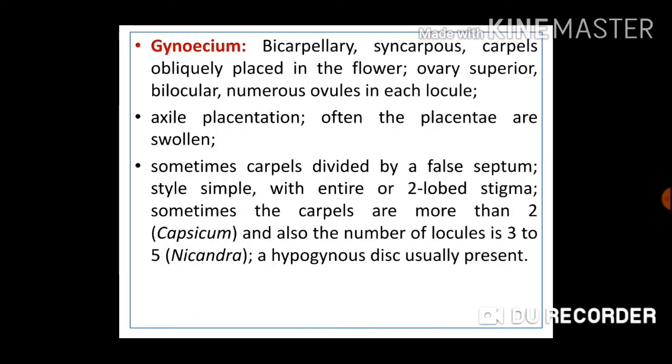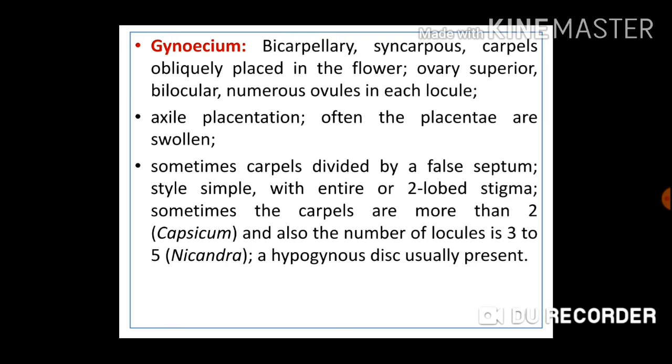Now Gynoecium, that is the female reproductive structure in the flower. Gynoecium is bicarpellary, that means it is having 2 carpels. Syncarpous, syn means fused. Carpels are 2 and they are fused to each other, they are inseparable. Carpels obliquely placed in the flower. Ovary superior, bilocular, having 2 locules. Bilocular means 2 locules or 2 compartments. Numerous ovules in each locule.